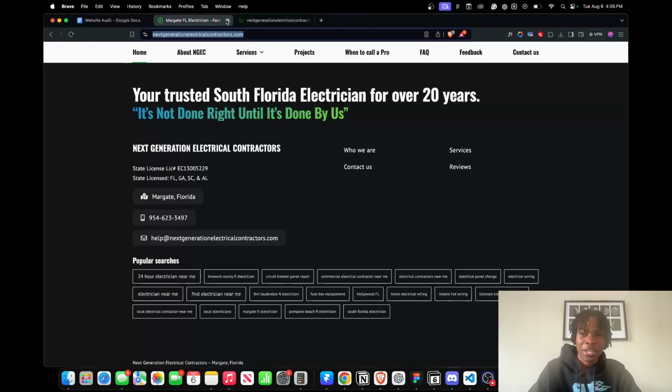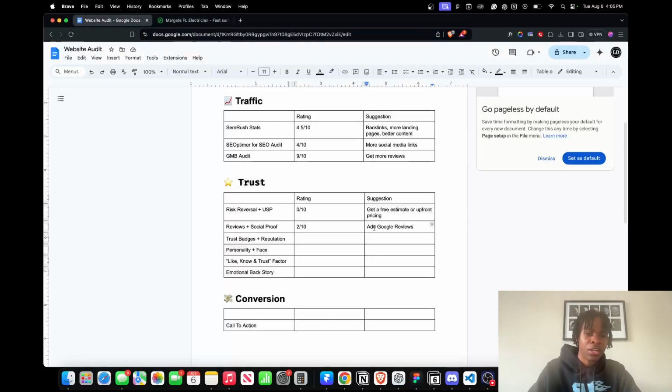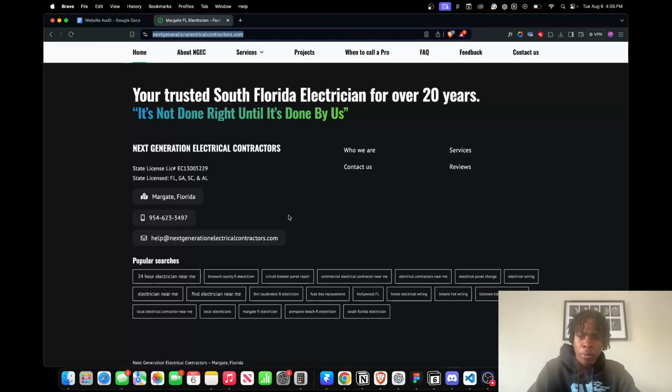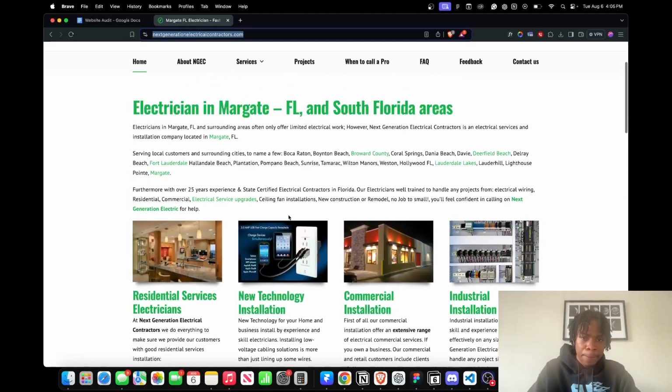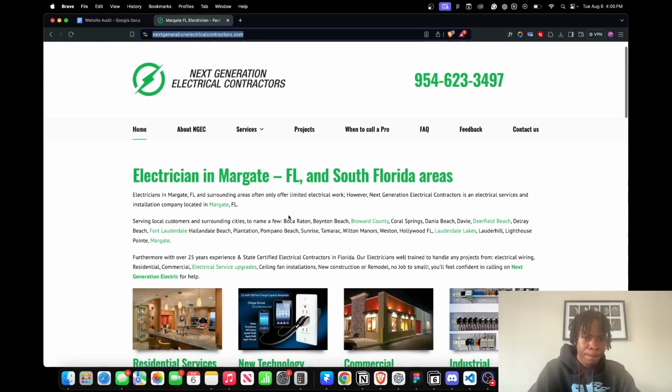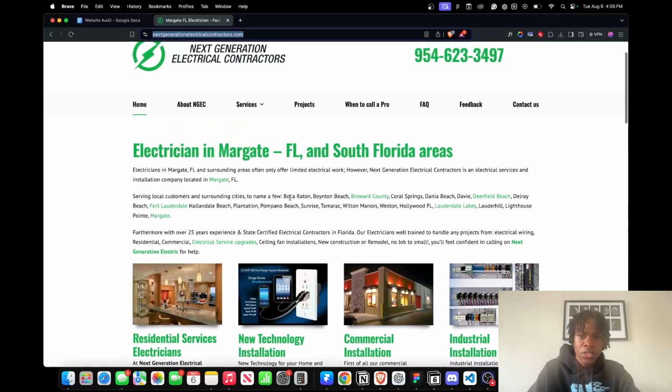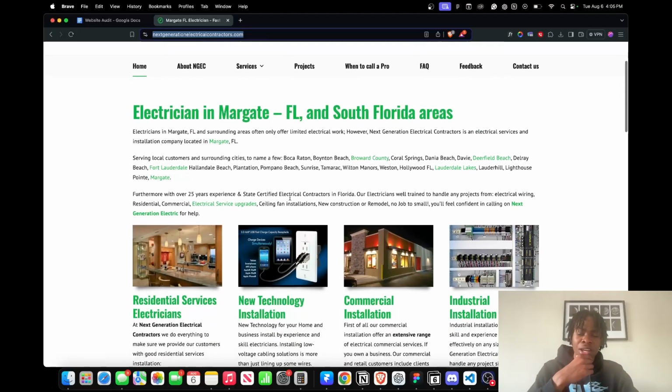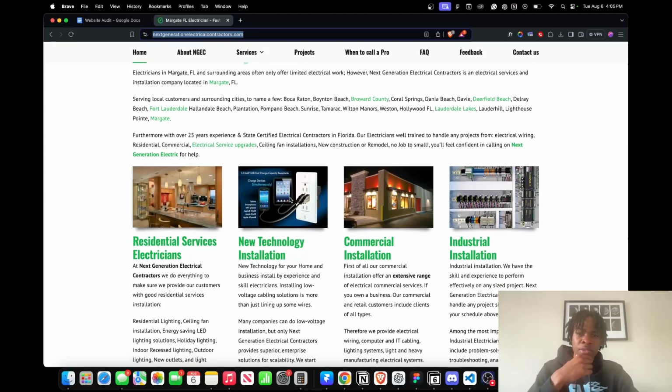All right, so we're gonna go ahead, exit out of there, so they'll easily be able to add a widget where it connects to their Google My Business, and it's an endless scroll. Let's go for any trust badges or reputation. All right, so going through here, nada, nothing. There's no reason why I should trust this electrical company. That's not good at all. Because if there's no trust, there's no conversion.